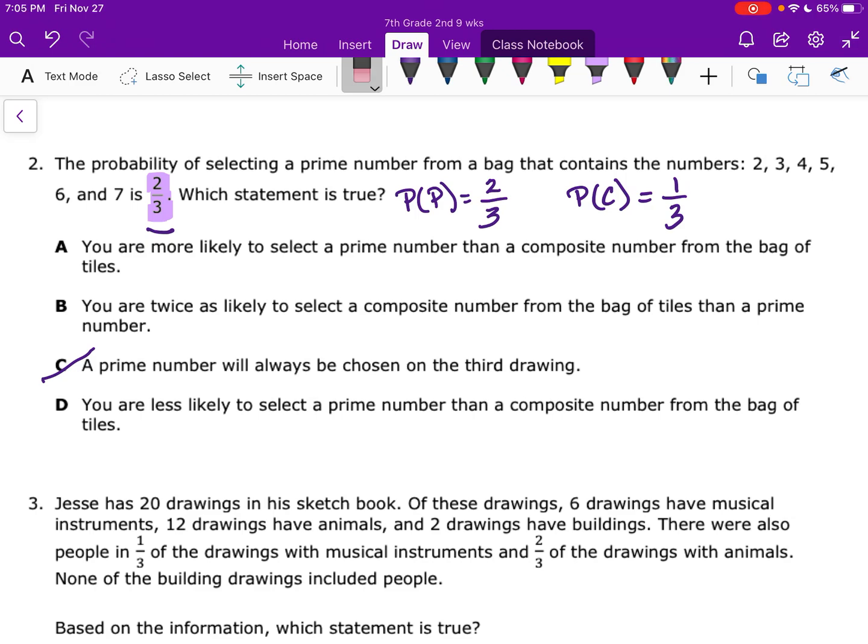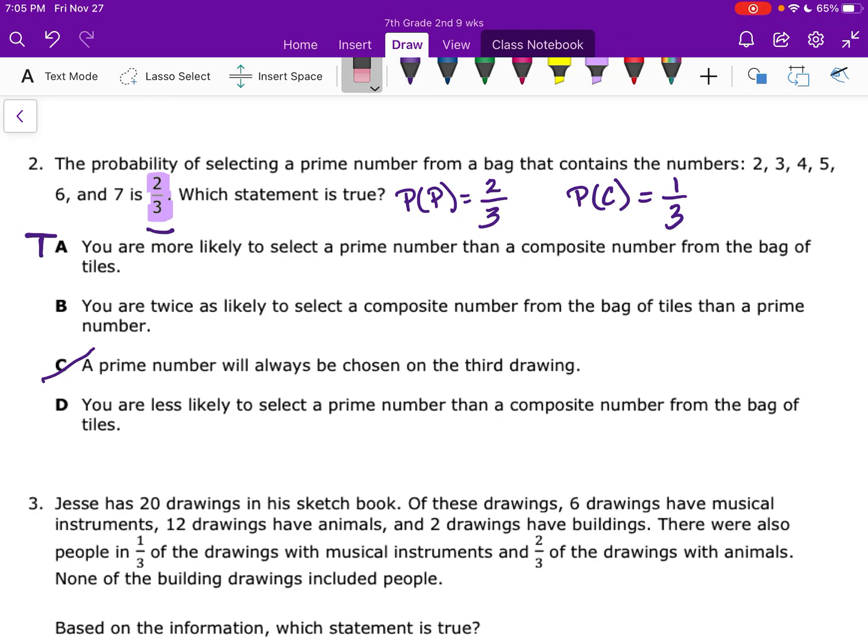So this is A. You are more likely to select a prime than a composite. So look here, the prime is 2/3 and composite is only 1/3. So are you more likely to select the prime? Yeah, because you have 2/3 of a chance. So we're going to put a true by this one. We're pretty sure that's the answer, but let's check the other ones to make sure.